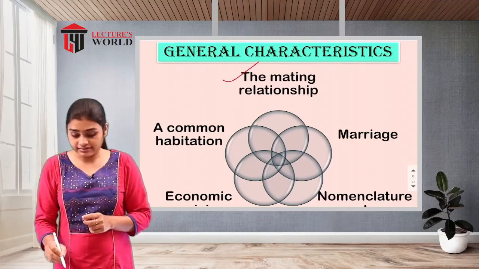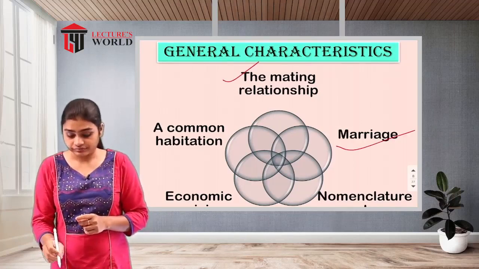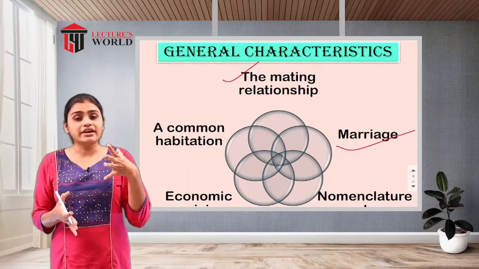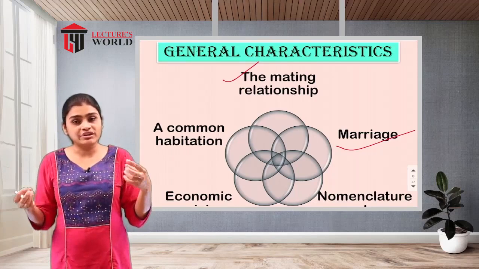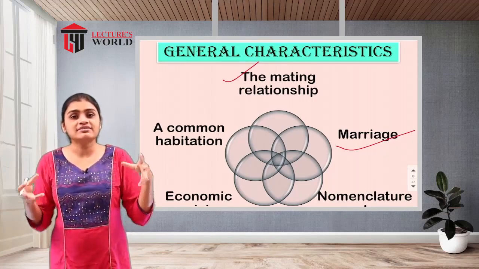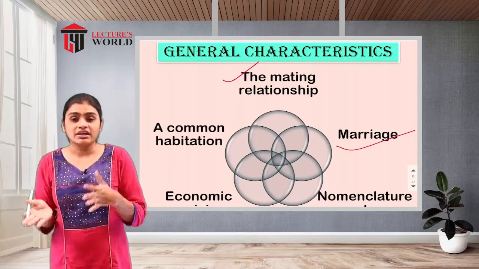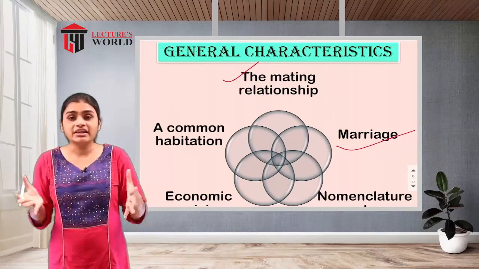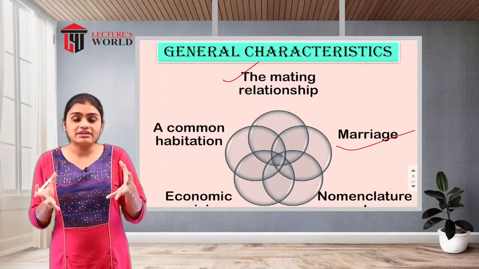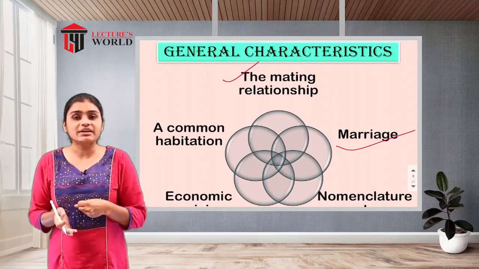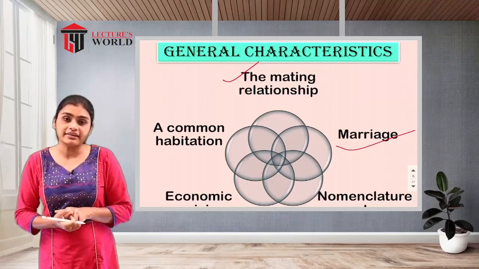Then the next is marriage. As we have learned, after looking for mates and after involving in some marital rituals, they form a family. To create a family and make it socially acceptable, marriage is important. So the family has another characteristic, that is marriage.